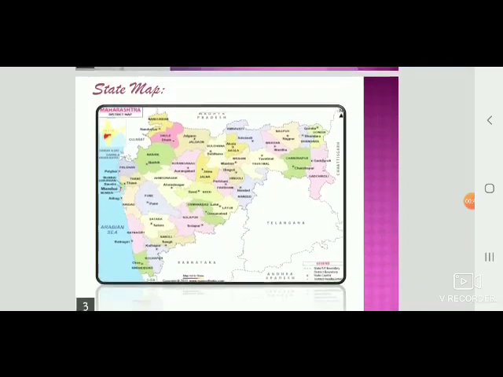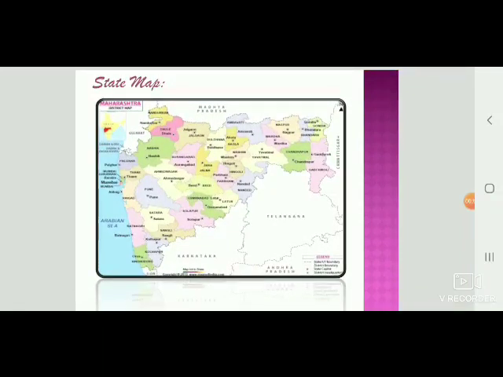Other maps are the state maps, which point out a particular state. For example, the state of Maharashtra itself. Here we can see the different states given to us on the screen. We have the water body, the Arabian Sea, towards the western region, and the different places that are mentioned in the state map.